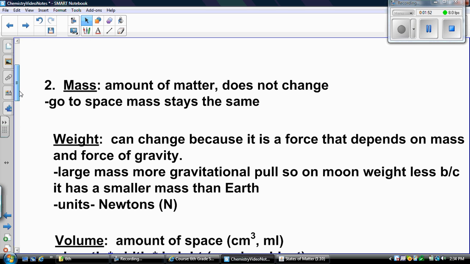When we talked about this, if you have a large mass, like the Earth has more mass than the moon, the Earth has more gravitational pull. So if you go to the moon, you would weigh less because there's a smaller mass than Earth, therefore a smaller gravitational pull. We've talked about this a lot: if you go somewhere else in space, mass stays the same, but weight will change due to gravity. You're going to get a left-hand practice to make sure you really understand the difference between mass and weight. Remember, the unit for weight is newtons. Sir Isaac Newton, gravity, the apple.